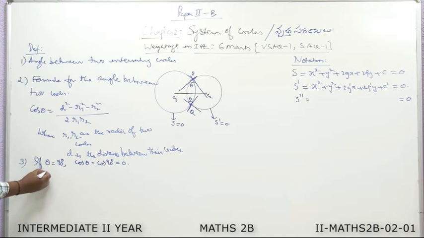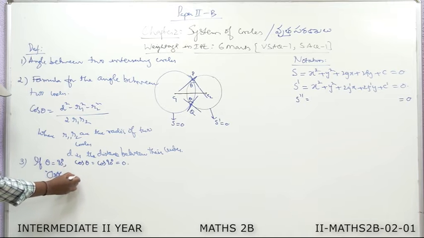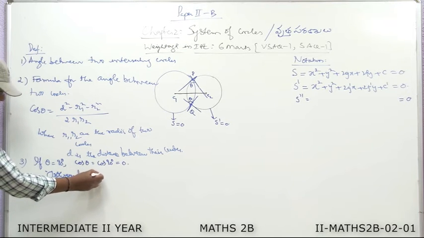Therefore, the circles are called orthogonal circles. They are called orthogonal circles.